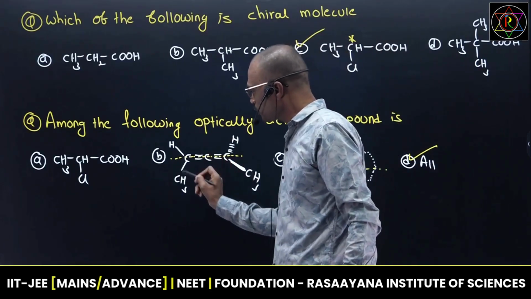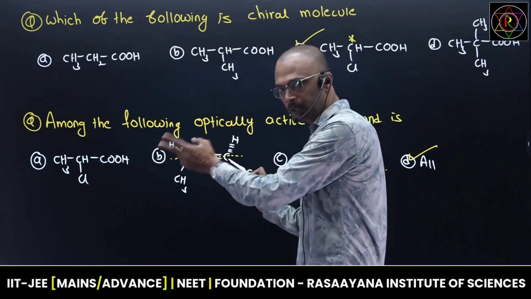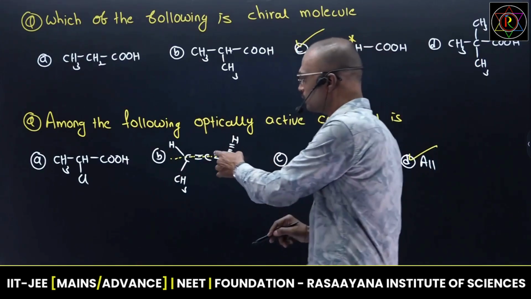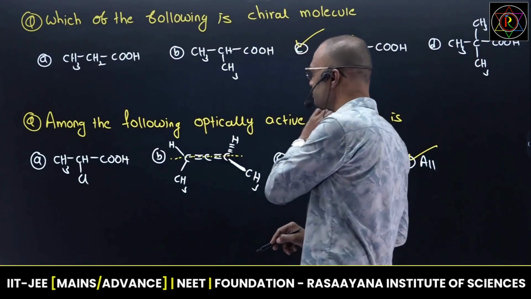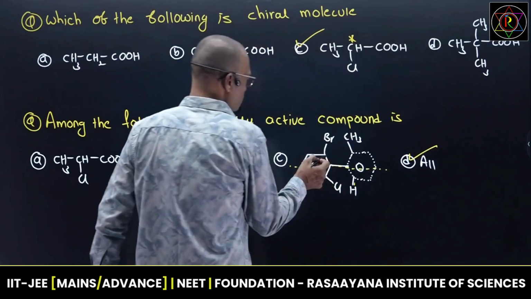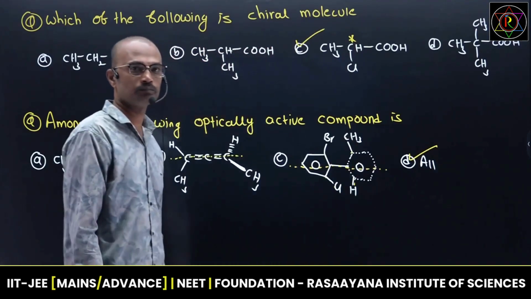If this carbon has two different substituents, maybe they may be repeated, they are said to be disymmetric molecules. They are asymmetric in nature. Asymmetric is nothing but optically active. And here also the same. If you focus on these two carbons, two different here, two different here, it is also optically active.